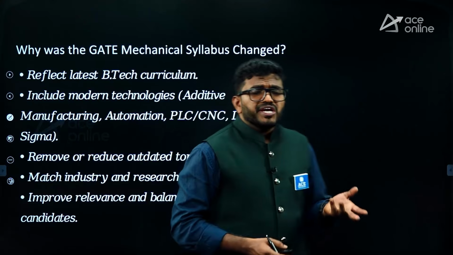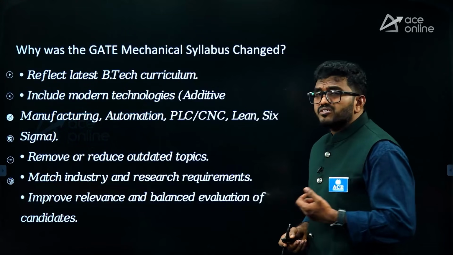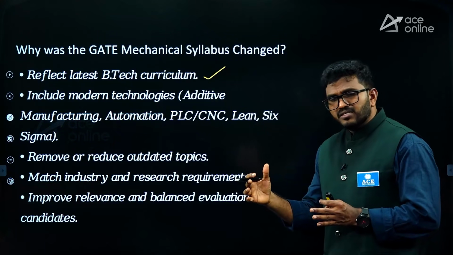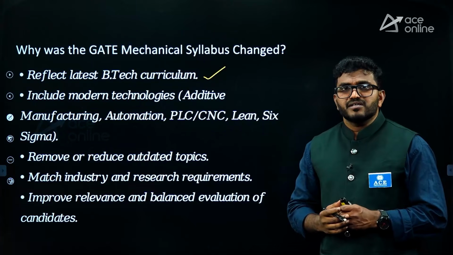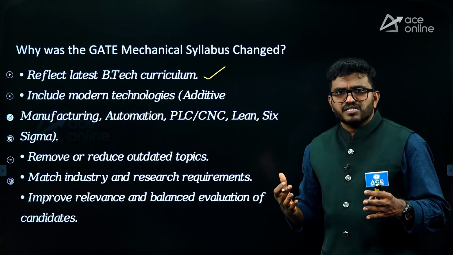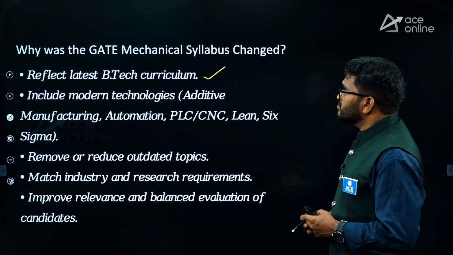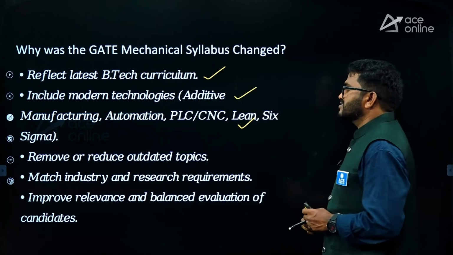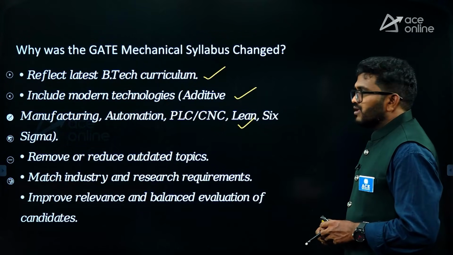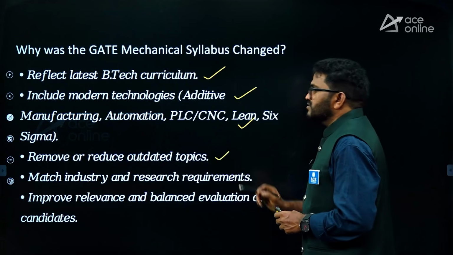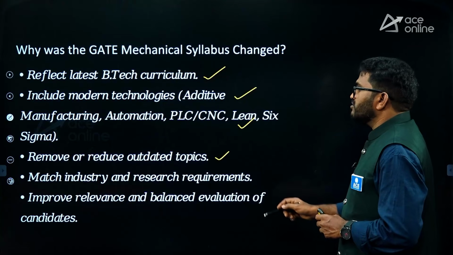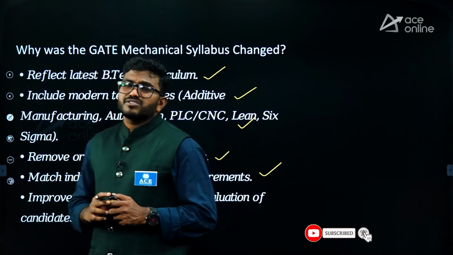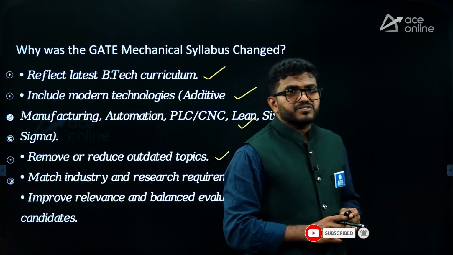Now, why is there a change in the syllabus? What is the major reason? To reflect the latest BTech curriculum. The GATE syllabus must be nearer to the BTech syllabus now, because the GATE syllabus was old. So they are moving towards the latest BTech curriculum. Include modern technology like additive manufacturing, automation, NC, CNC machines, Six Sigma principles. Remove or reduce outdated topics. Match industry and research requirements, and improve equivalence and balanced evaluation of the candidates. So because of this reason, they added these extra topics.